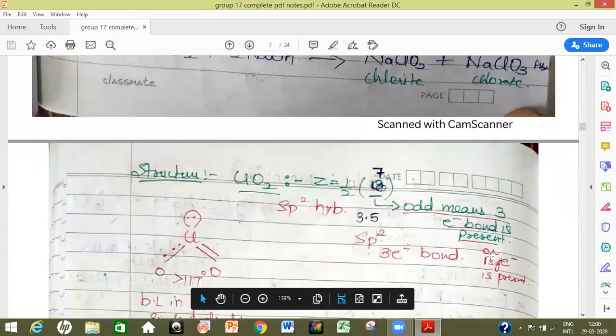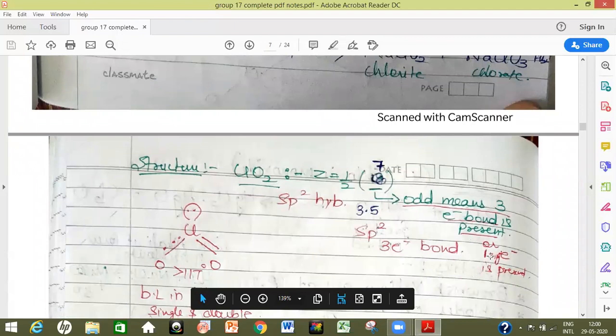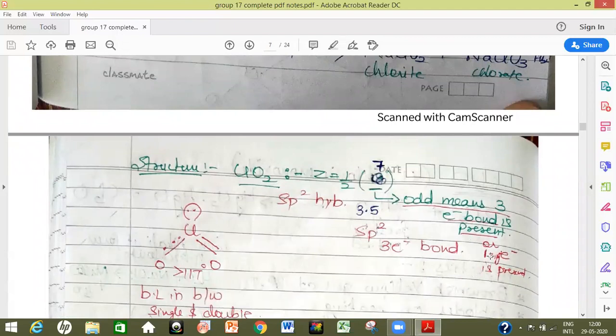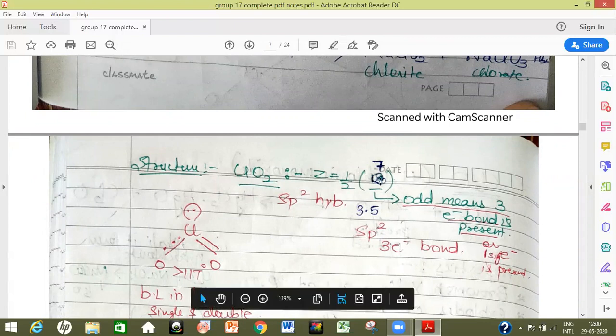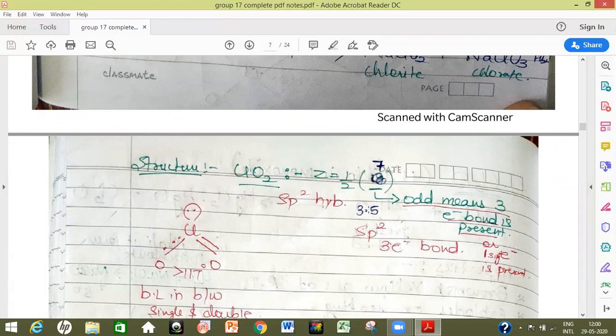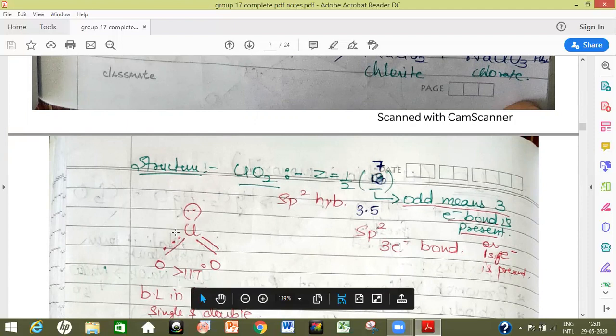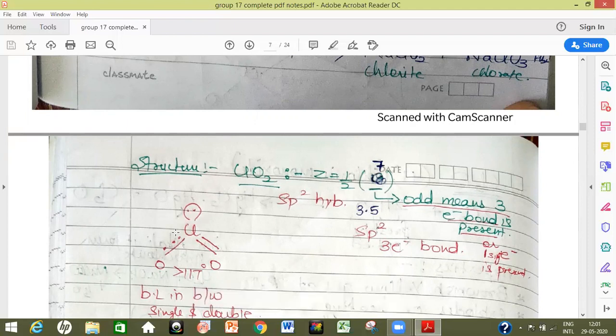Next we have structure. Structure of ClO2 is very interesting, as when we calculate the value of Z for ClO2, the total comes out to be 7, and when it is multiplied by half, it comes out to be 3.5. So from here we get to know that there is an odd electron present with chlorine as a central element. So for this odd electron, it has two options. It can either be present as, it is considered equivalent to lone pair also, or it can involve itself in two-centered 3-electron bond.